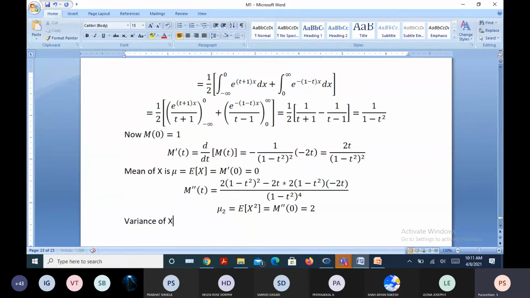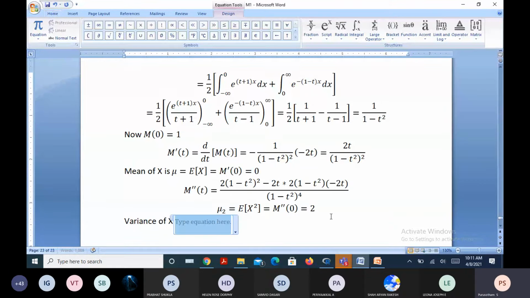And if you want the variance of capital X, sigma square is equal to, what is the formula? Mu2 minus mu1 square, or mu2 minus mu square. Mu2 is 2 and mu is 0. 0 square is 0. It results as 2. What is the variance of capital X?